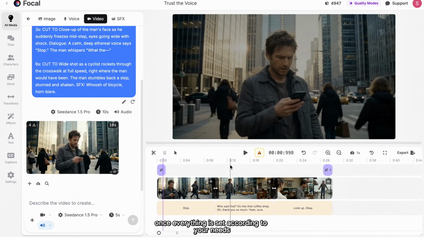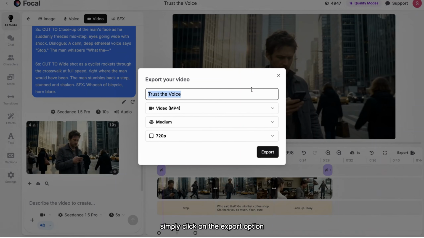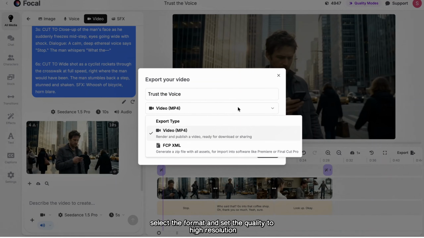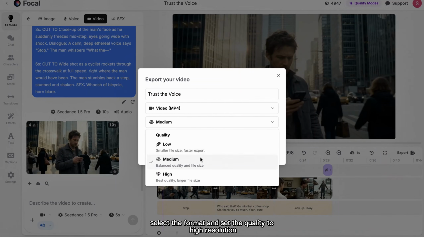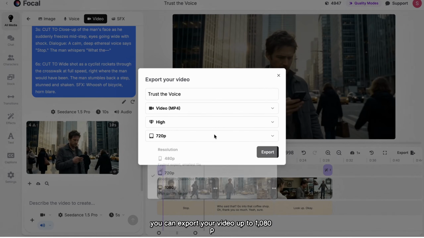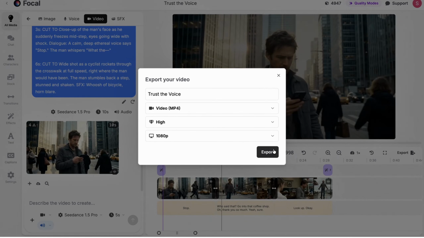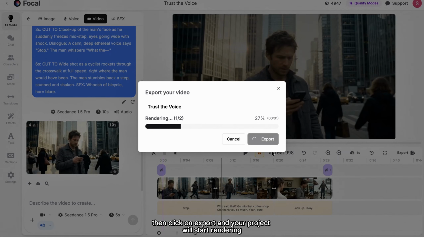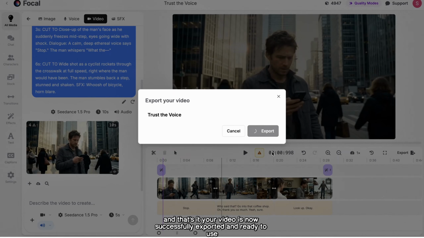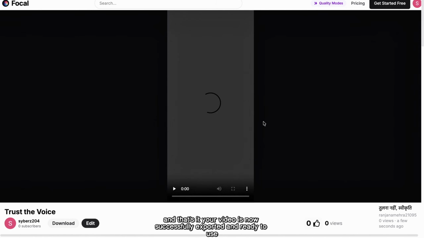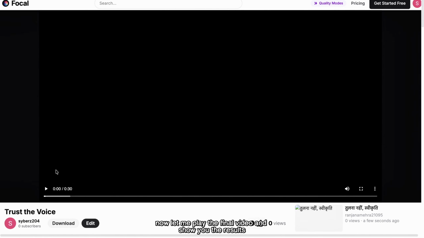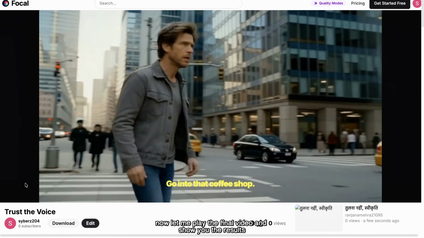Once everything is set according to your needs, you're ready to finalize your video. Once everything is complete, simply click on the Export option. Choose your file name, select the format, and set the quality to high resolution. You can export your video up to 1080p. Then click on Export and your project will start rendering. And that's it. Your video is now successfully exported and ready to use. Now let me play the final video and show you the result.